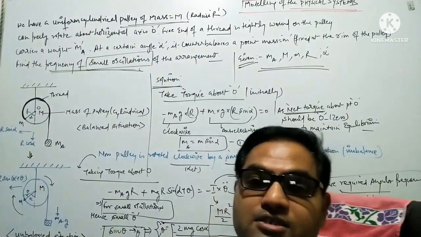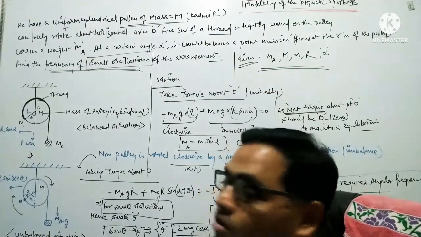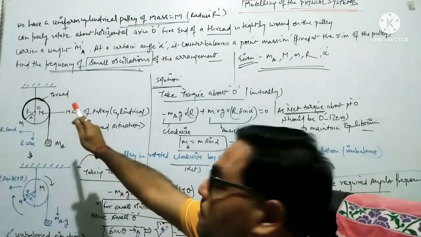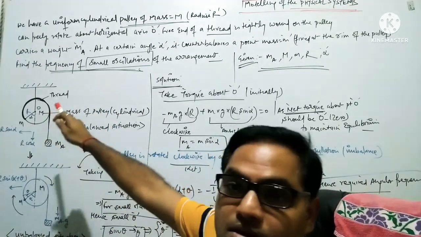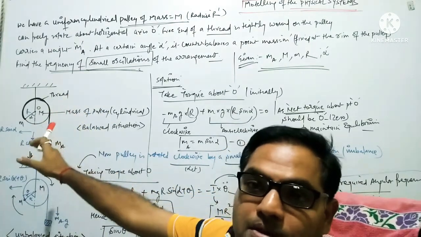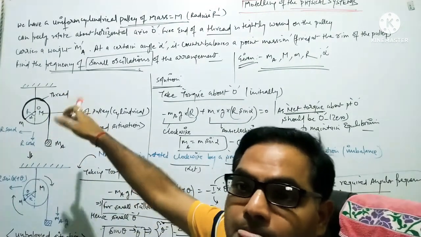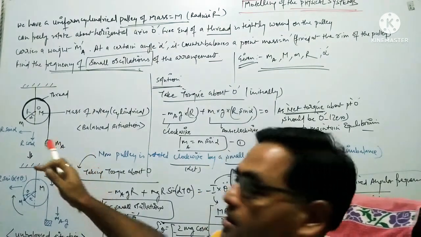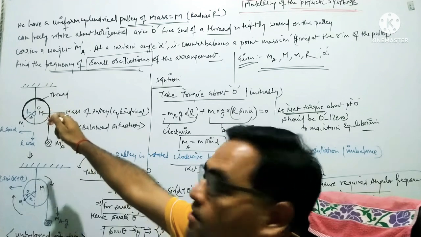This is a very important consideration here: the angle alpha is the angle at which the point mass, if attached at that position on the rim, keeps the mass M A, under the gravitational pull of the earth, in equilibrium. The whole arrangement will be in equilibrium if the point mass m is at angle alpha with respect to the center of the pulley, where O is the axis of rotation of the pulley.